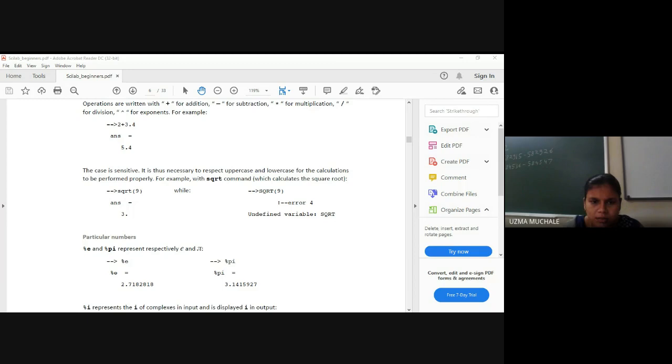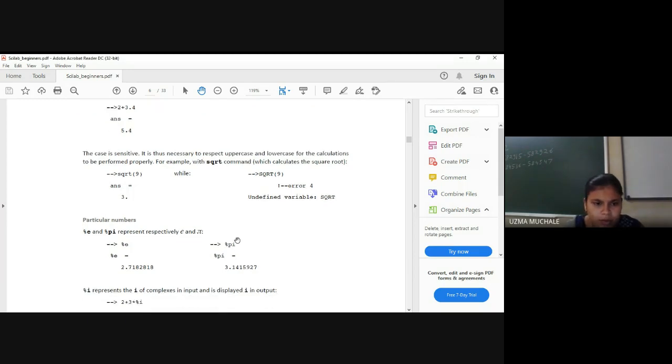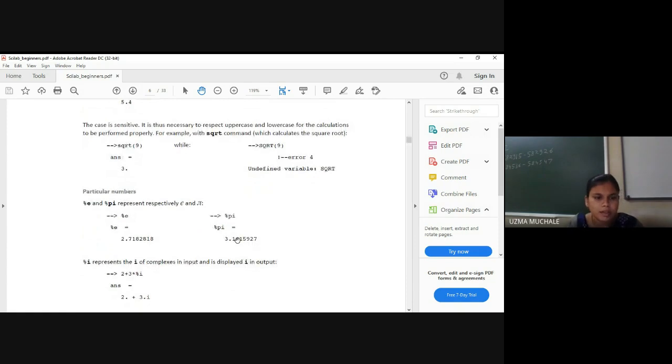Next, if you want to write down the value of e or pi, you have to write down a percentage sign before them. So you write percentage e, percentage pi, and then equals.